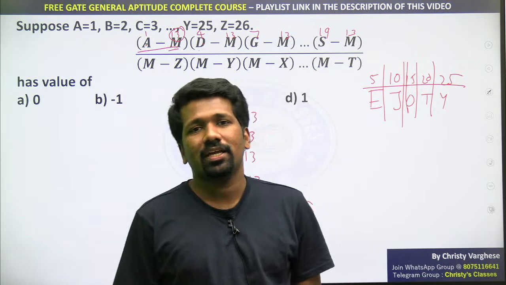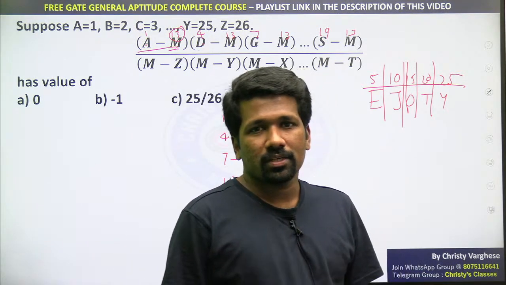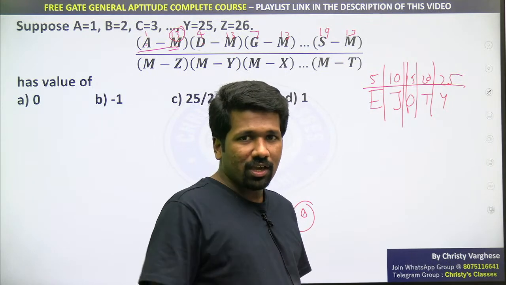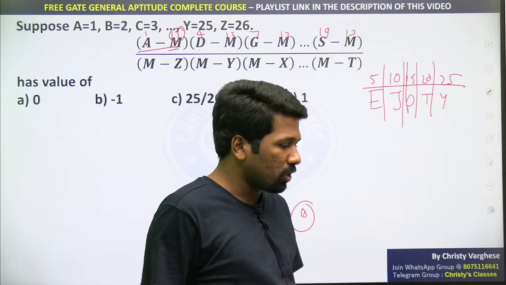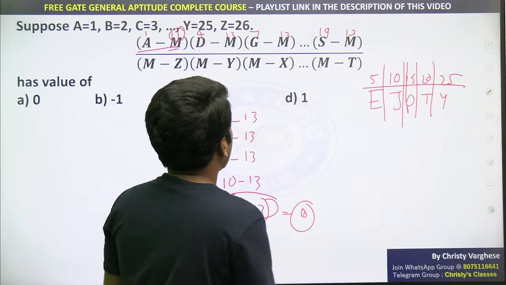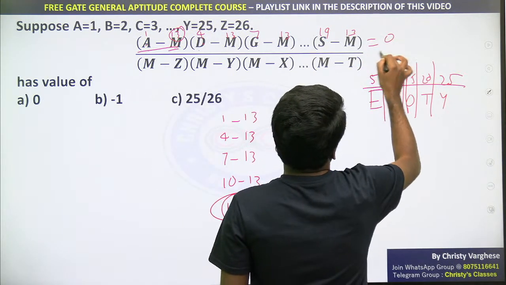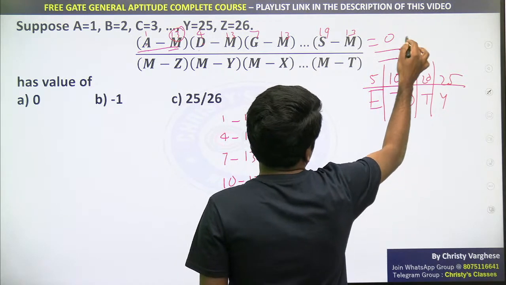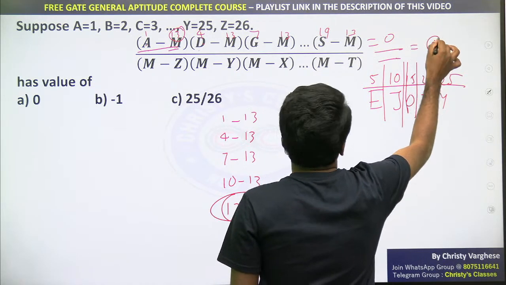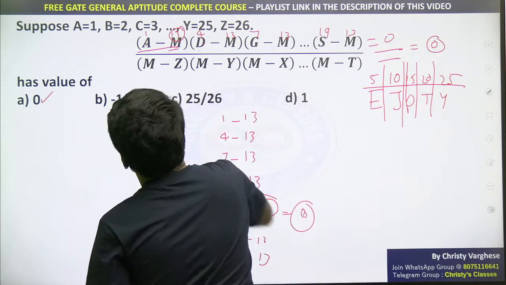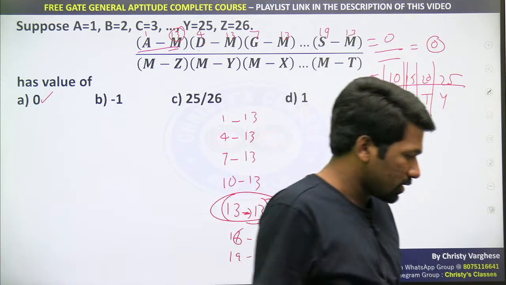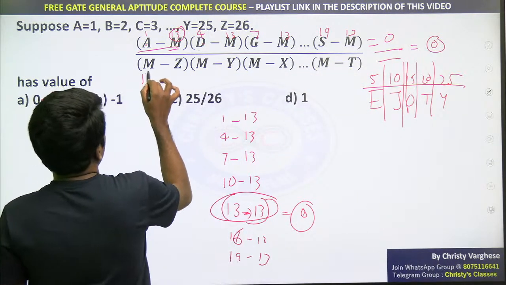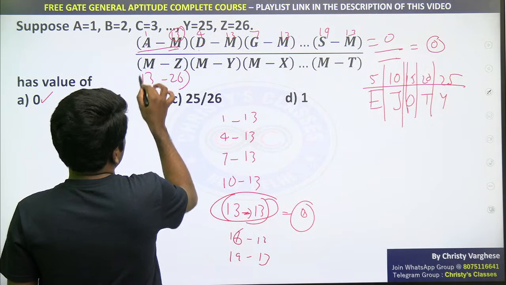Are you understanding that? x into y into z into up to anything, if one term there is 0, then whatever the other numbers are, the numerator will be 0. So this numerator is 0, therefore we are not worrying about the denominator. Whatever it is, 0 by something is going to be 0 only. So 0 is the answer. That is how to speed up the solution. Otherwise, if you don't want to speed up the solution, you can write 13 minus 26.